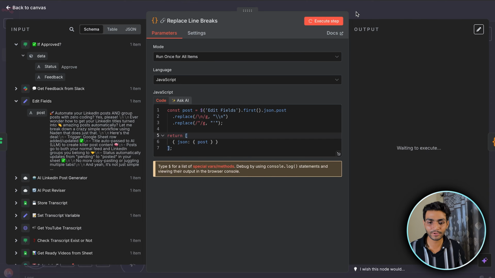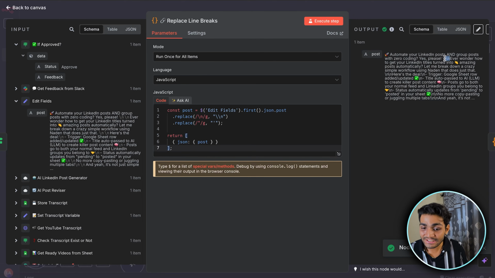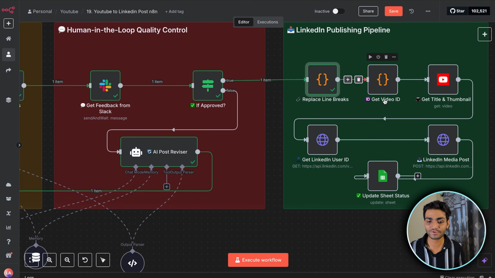If I execute this step now, you can see we have this \n now, but this is not the grey one. If it is in the normal grey format, it means that it creates a new line. But if it is part of the string, it means that it will work properly in the LinkedIn post. Okay, there's a sanity check over here, because otherwise this code won't work for you. Once this is done, it's time to get the thumbnail and the video URL.